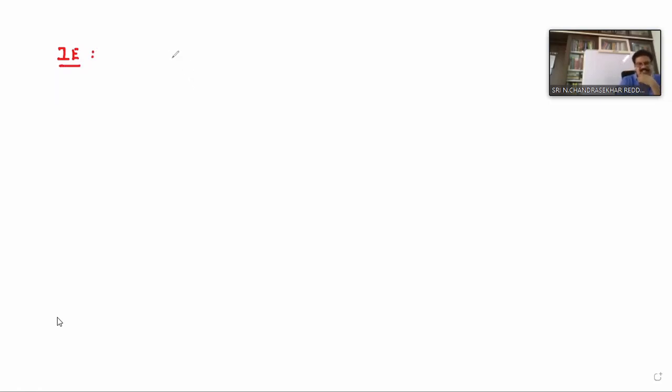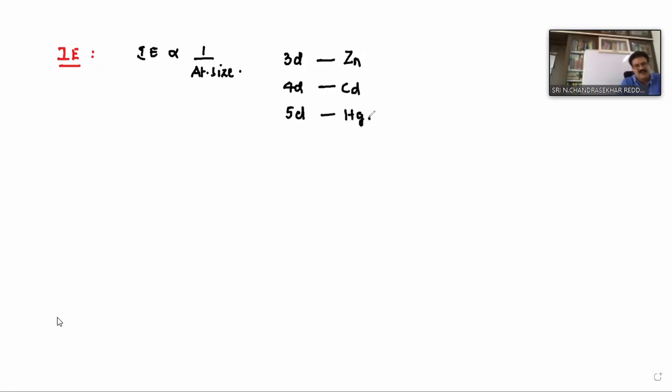Now, ionization energy mainly depends on size, as we know. Ionization energy is inversely proportional to atomic size. And the point is, in any series, whether the 3D, 4D or 5D series, which element has the highest ionization energy? In the 3D series, zinc. In the 4D series, cadmium. In the 5D series, mercury.